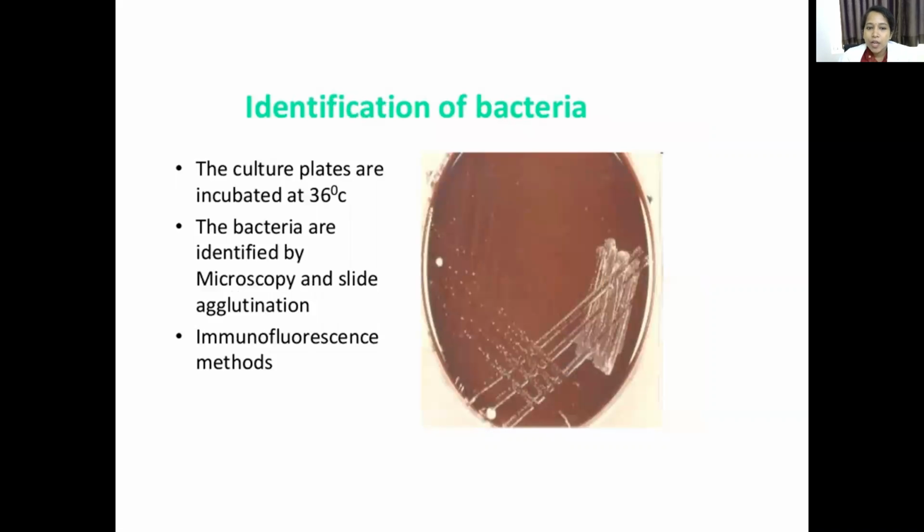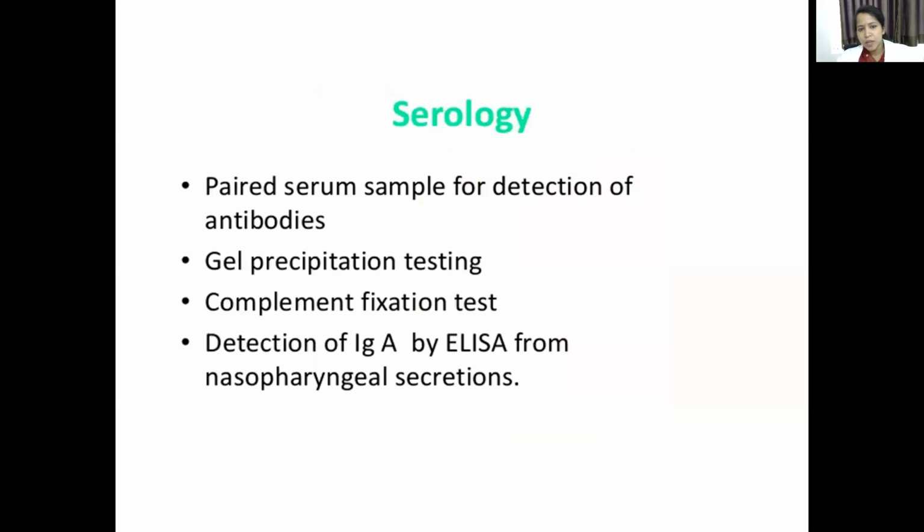Then identification of bacteria. As we know, we have to go for microscopy, culture, then the serology. Paired serum sample for detection of the antibodies, gel precipitation test, complement fixation test, detection of IgA by ELISA can be done from the nasopharyngeal secretions. So this is serology.